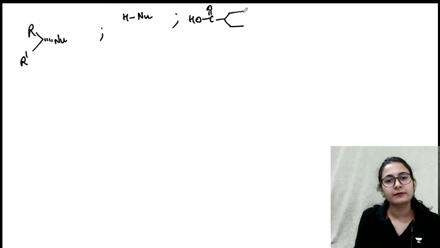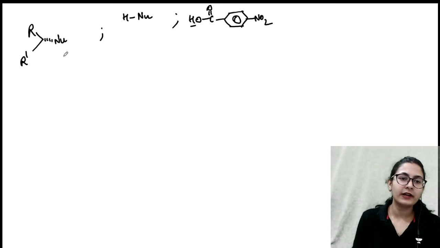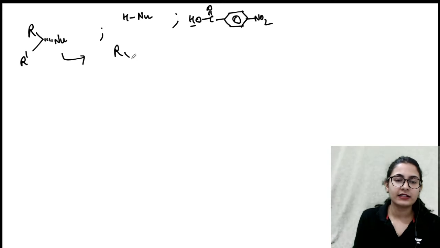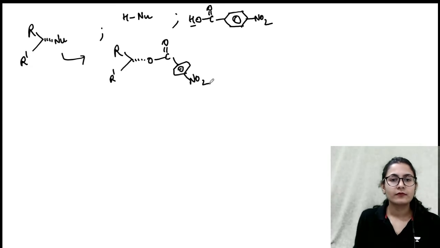For example, paranitrobenzoic acid. Alright, so the proton is removed from the nucleophile, then this molecule is going to look like this. All right. So this is an ester molecule.